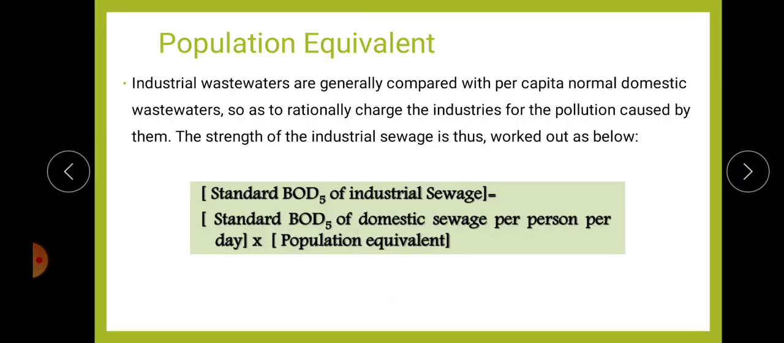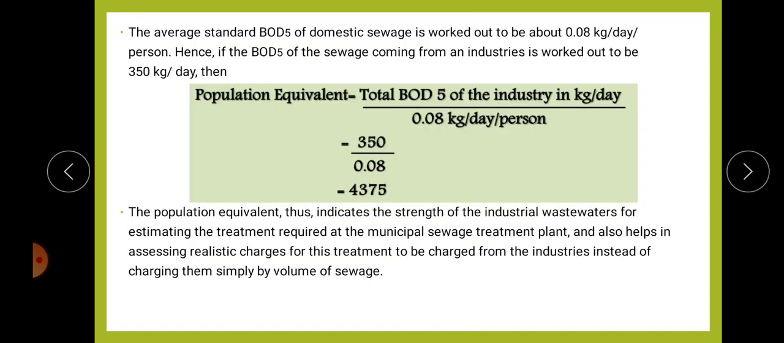I will again explain. Population equivalent means industrial wastewater is generally compared with per capita normal domestic wastewater, and the strength of industrial sewage is worked out like this: standard BOD of industrial sewage is equal to standard BOD of domestic sewage per person per day into population equivalent. So that's about population equivalent.